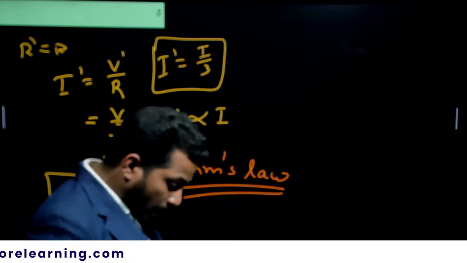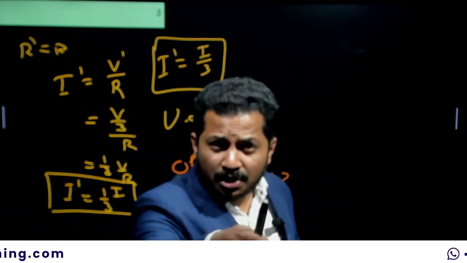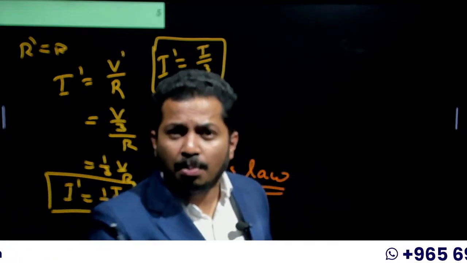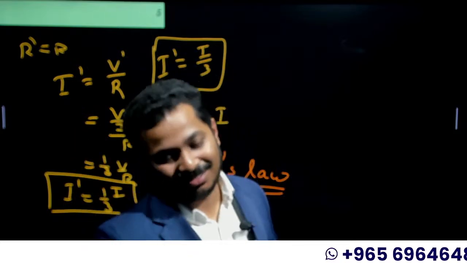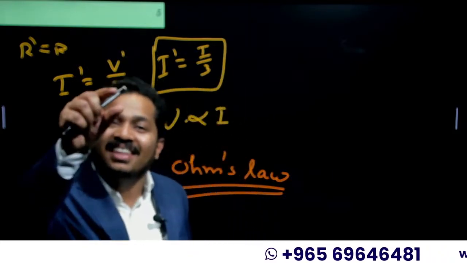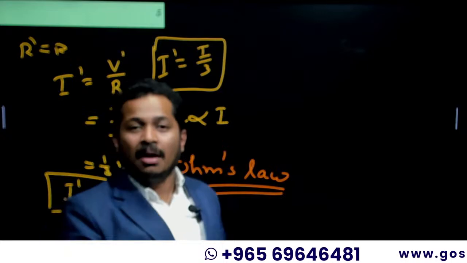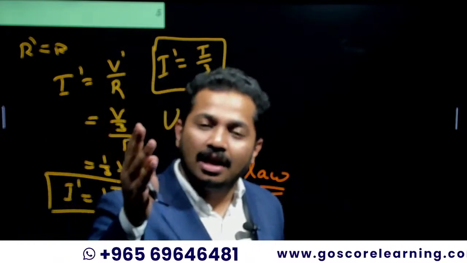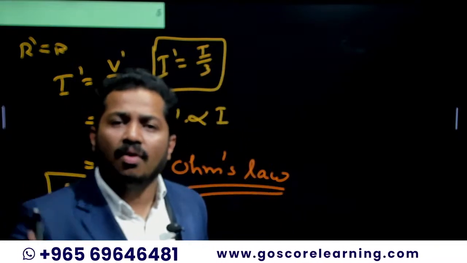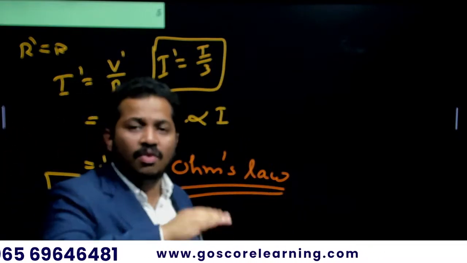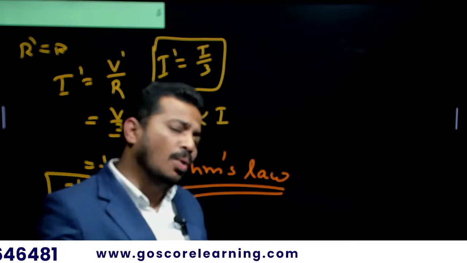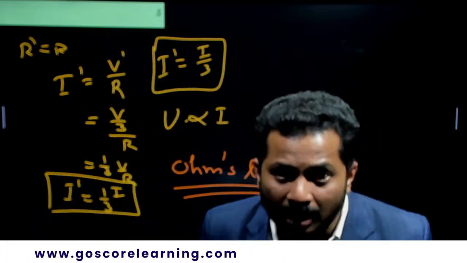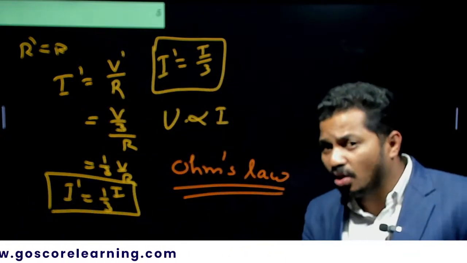State the law: at constant temperature, potential difference across the ends of the conductor is directly proportional to the current passing through it. That's it. Ohm's law: V proportional to I, V equal to IR.